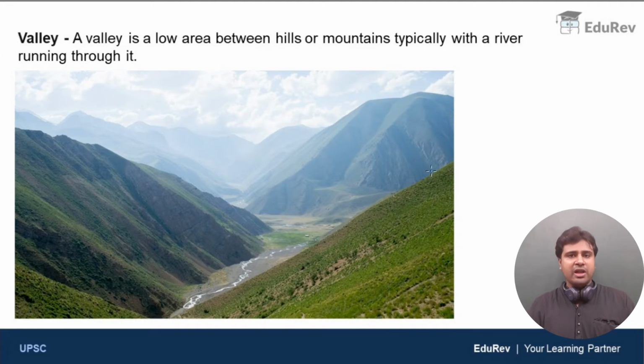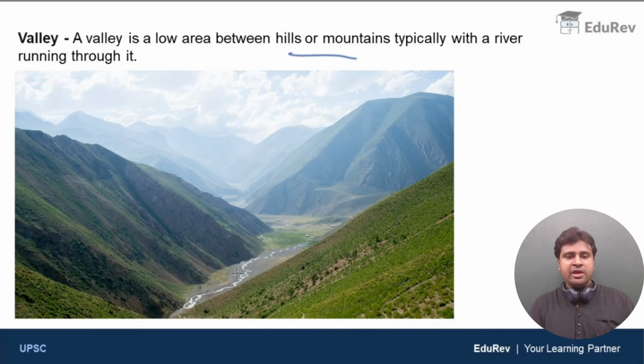Now, what do you mean by valley? Valley will be discussed in detail in geomorphology. This is just a very brief introduction. A valley is a low area between hills or mountains, typically with a river running through it. In this image, you can find a low area between hills, and also a river running through it.